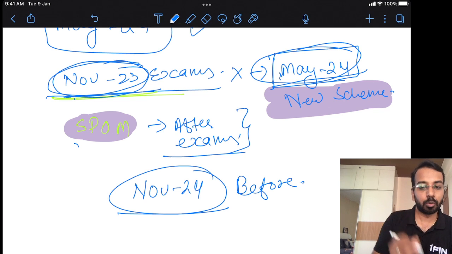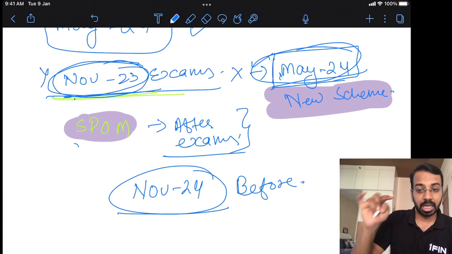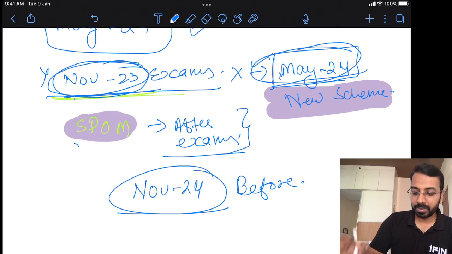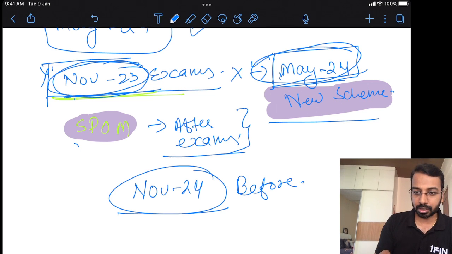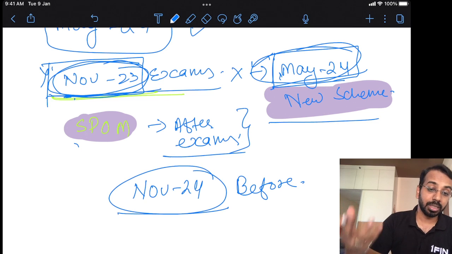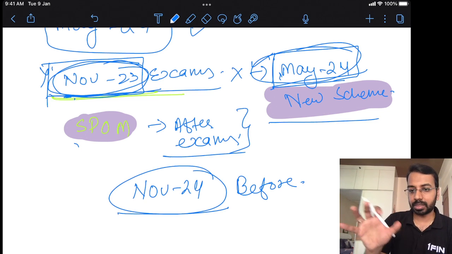Now, one thing please remember, if you are directly registering under the new scheme, then you are not eligible to write November 23 examination. You have to write May 24 examination. In those cases, you will have to write the self-paced module before the examination. Only if you are eligible for November 23 examination, that is when the self-paced module can be written after the examination, right? So that is a brief summary of self-paced module.